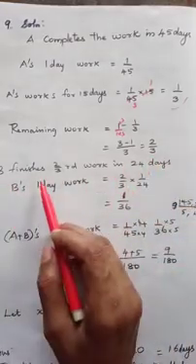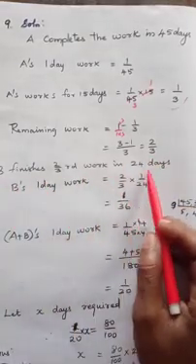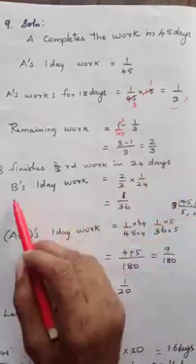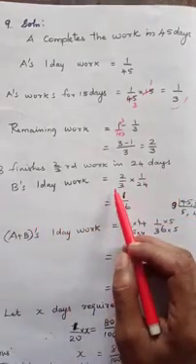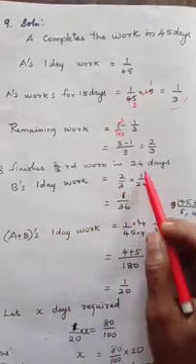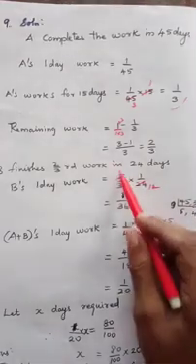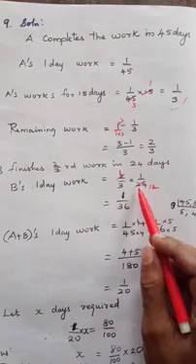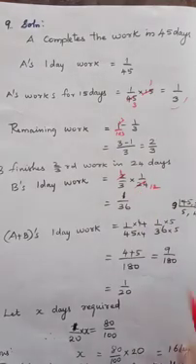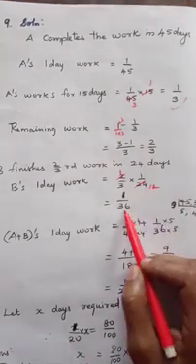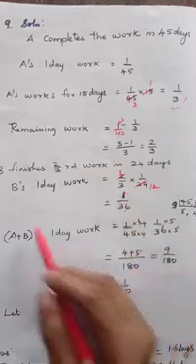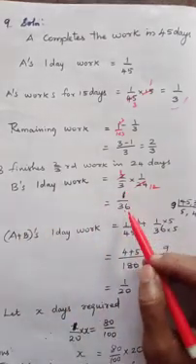B finishes 2 by 3rd work in 24 days. So B's 1 day work is equal to 2 by 3 into 1 by 24. That is 12. 2 ones are 2. 12 twos are 24. 12 threes are 36 here. So 1 by 36. B's 1 day work is 1 by 36.